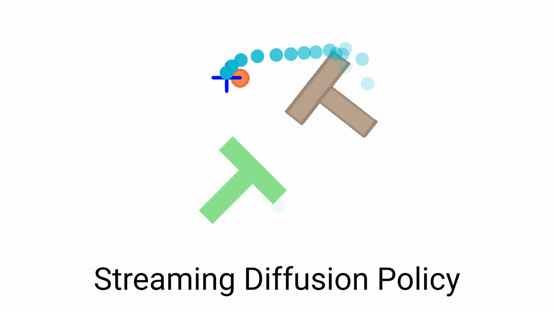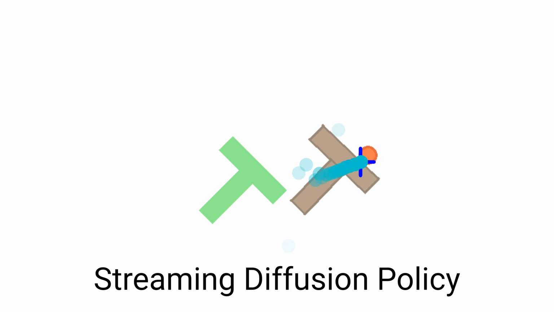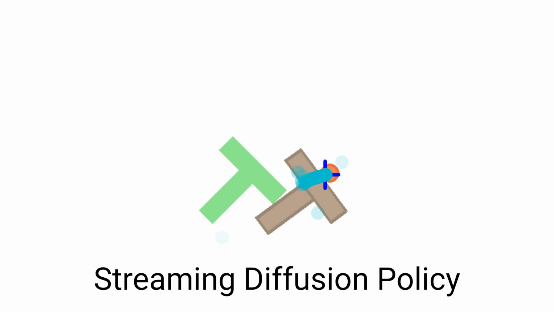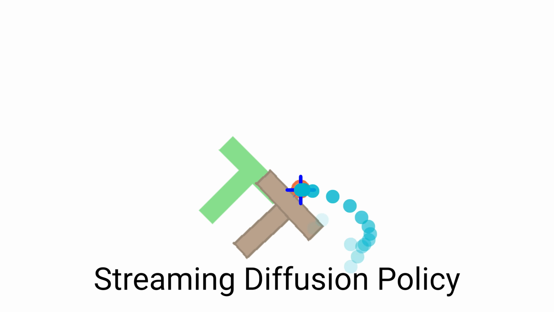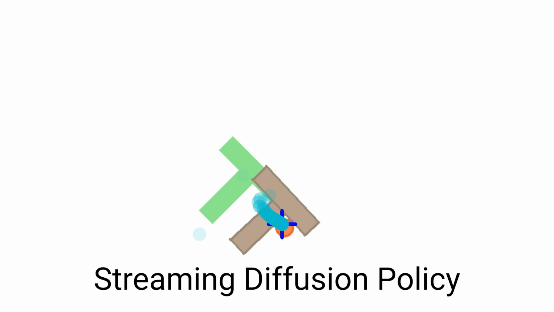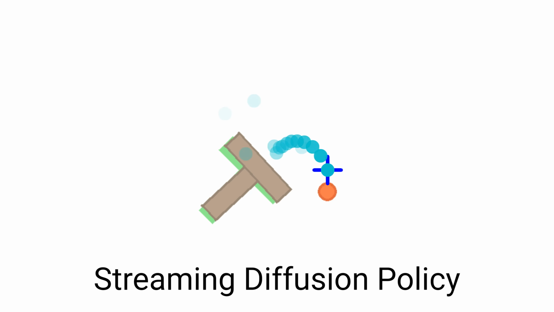To address this, we proposed streaming diffusion policy, or SDP. We leverage the insight that generating a partially denoised action trajectory is substantially faster than for a fully denoised action trajectory. At each observation, our approach outputs a partially denoised trajectory with variable levels of noise corruption, where the immediate action to execute is noise-free, with subsequent actions having increasing levels of noise and uncertainty. In this way, SDP operates in a streaming fashion, only fully denoising the actions that are presently needed for execution.